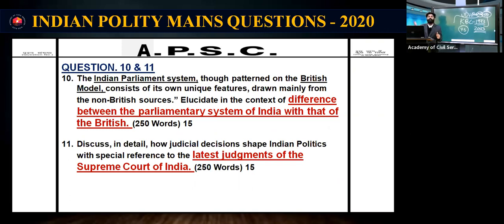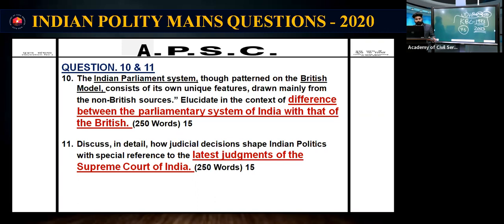So this comparison between the Indian system and a foreign country can be asked. Both countries follow the parliamentary system in a similar way. This year, you can expect a question on American federalism and Indian federalism, the similarities, or Indian federalism and French federalism. Such kinds of comparison can be expected